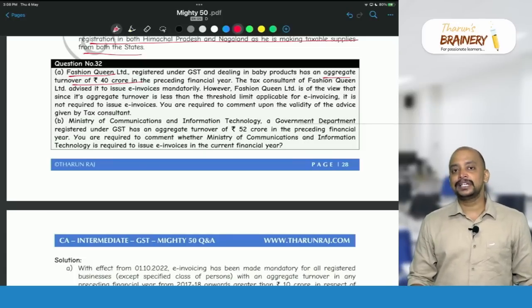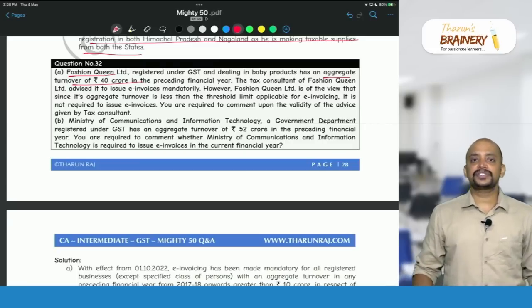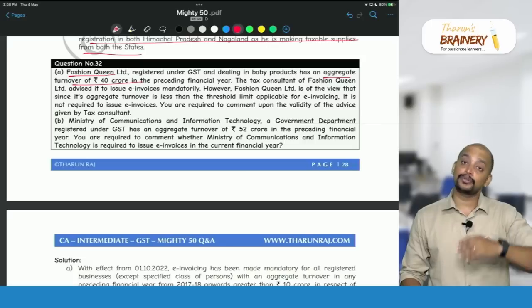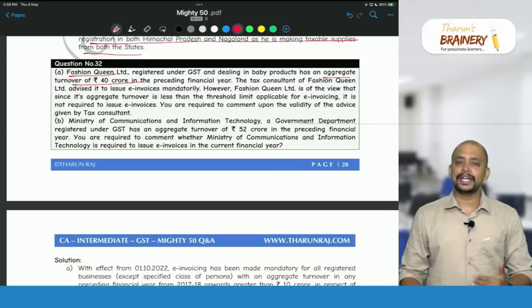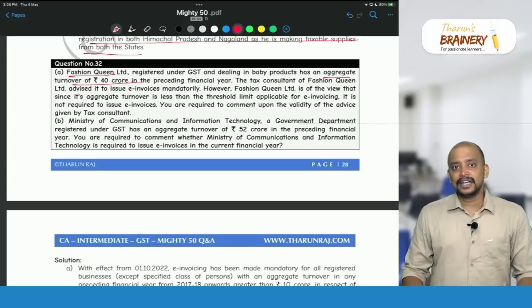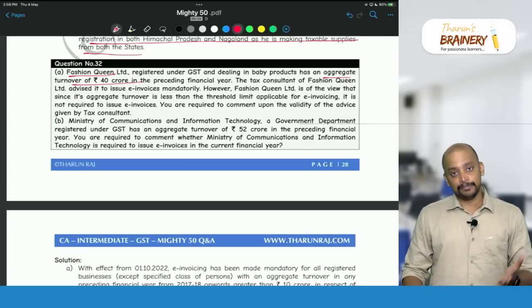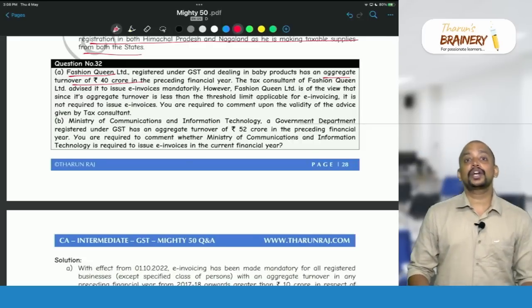So actually we have exceptions for e-invoice. Every registered person whose aggregate turnover during the preceding financial year, from 2017-18 to 2021-22, in any one year exceeds 10 crores, is required to give e-invoice. But even if the turnover exceeds 10 crores, there are a few people who are not required to give e-invoice.